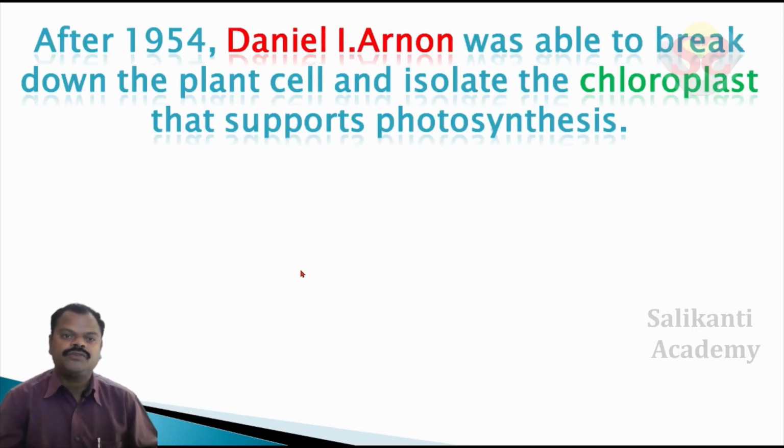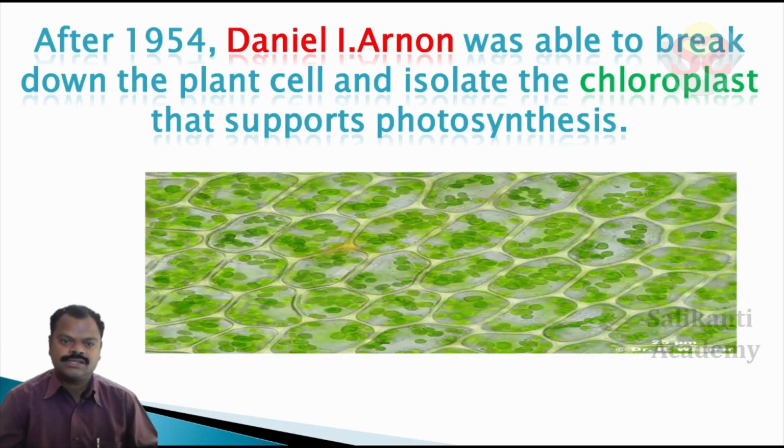After 1954, Daniel I. Arnon was able to break down the plant cell and isolate the chloroplast that supports photosynthesis. Daniel I. Arnon collects the chloroplast from the cell.